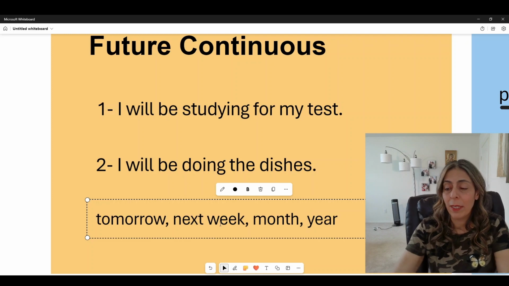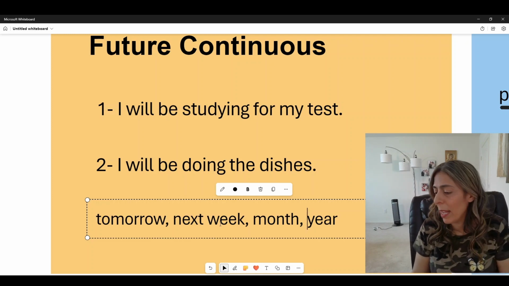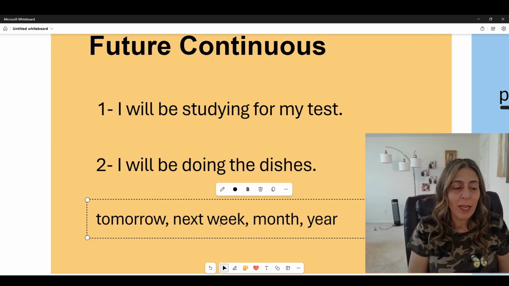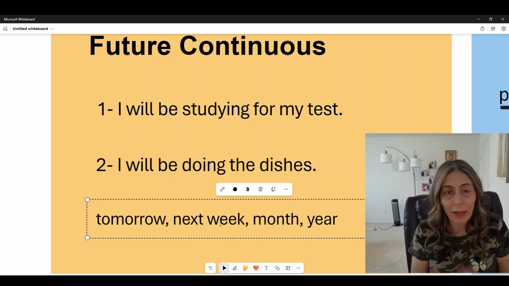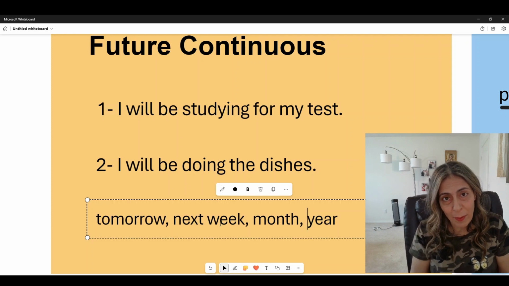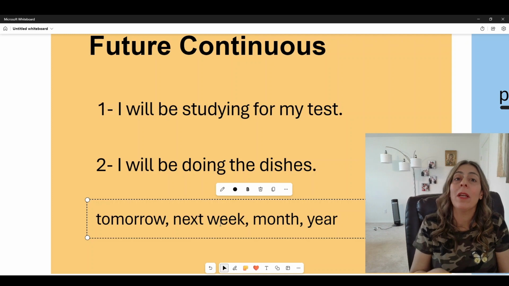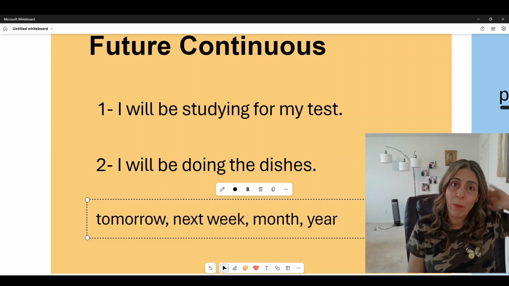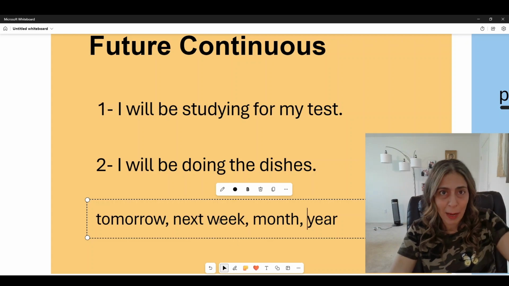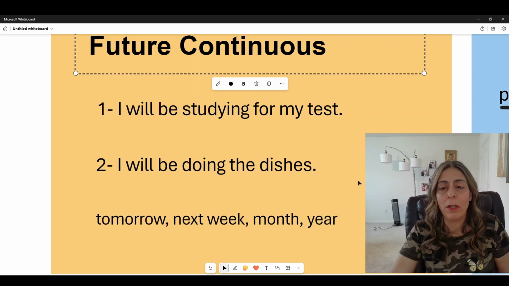But it's not now. It could happen at any moment in the future, by which I mean this afternoon, or this evening, or within an hour from now. But it's something outside of now, at this moment, and it's not from the past. Anything that will happen afterward is used in the future continuous.